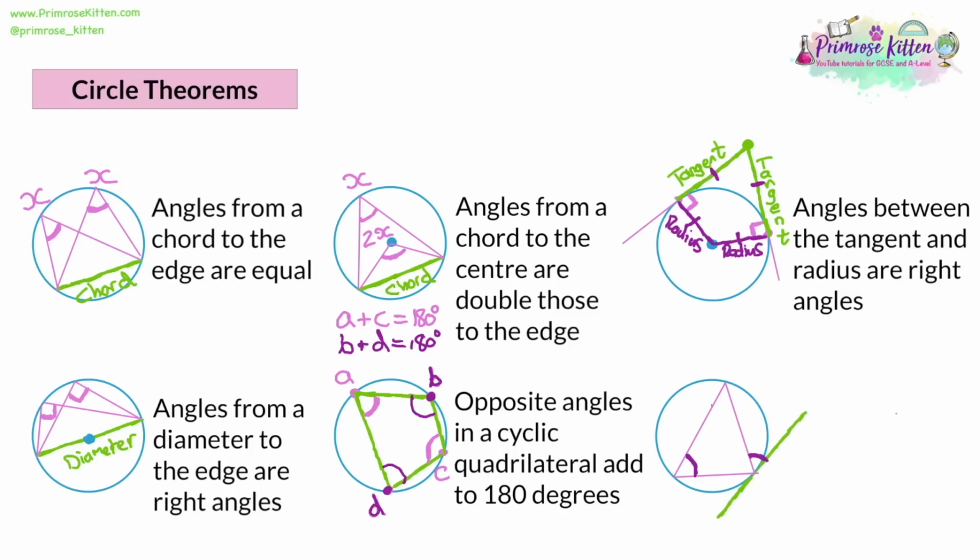So we have an angle over here, and that angle is equal to the angle in the triangle that's not connected to it at all. They are equal. So we call the pink ones X and X, and we can call the purple ones, let's say, Y and Y. Now, how do we explain this? Well, it's quite complicated, so we have a word for it. We call this the alternate segment theorem.